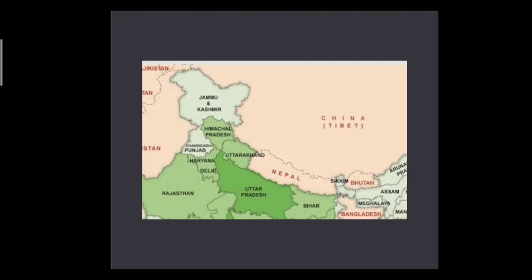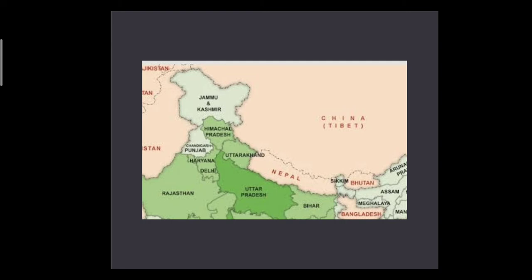Here, as you can see, Uttarakhand. Uttarakhand is also surrounded by many states. Uttarakhand is surrounded by Tibet in the north. So as you can see, in the very light color, you can see China, and in the bracket it is written Tibet. So Tibet is lying on the north side of Uttarakhand.